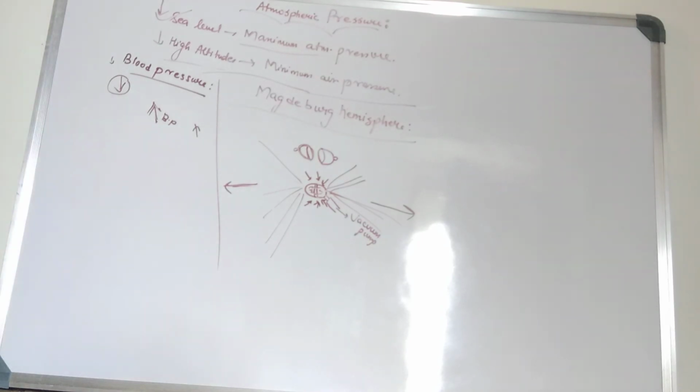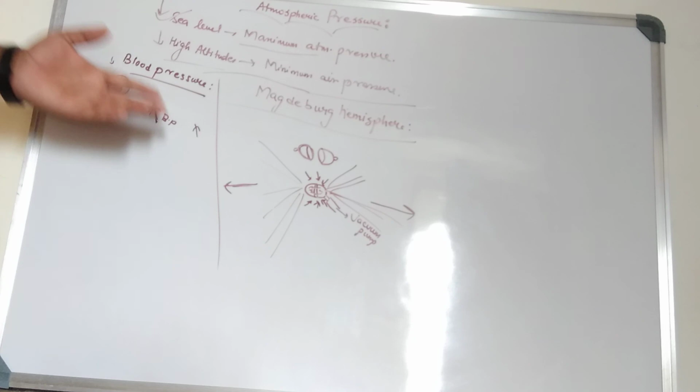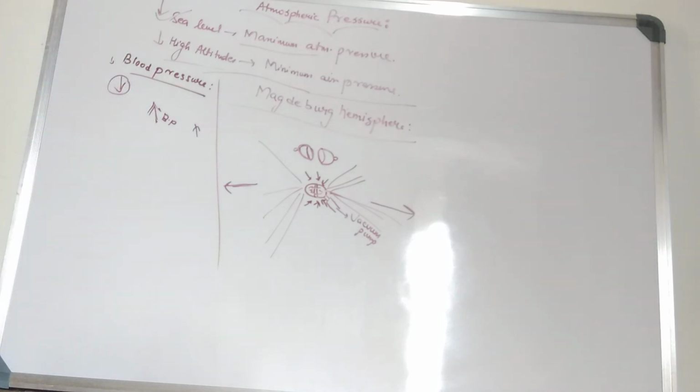Okay, so this is the reason why when we are at the higher altitudes, sometimes we can see that persons are bleeding through nose and ears. This is the reason, because the atmospheric pressure reduces at that point, and the blood pressure has not changed, so the blood comes out of our nose and ears due to the lowering of the atmospheric pressure.